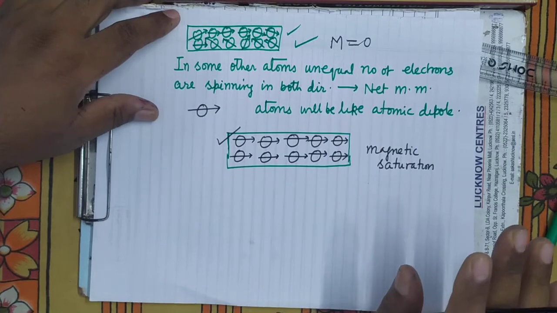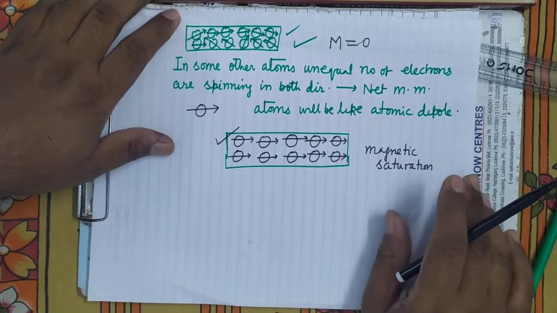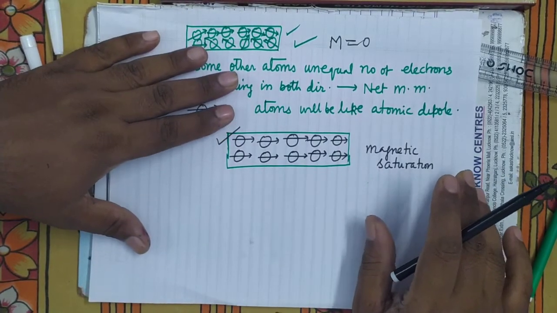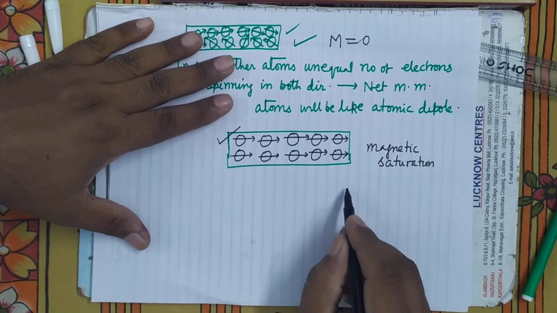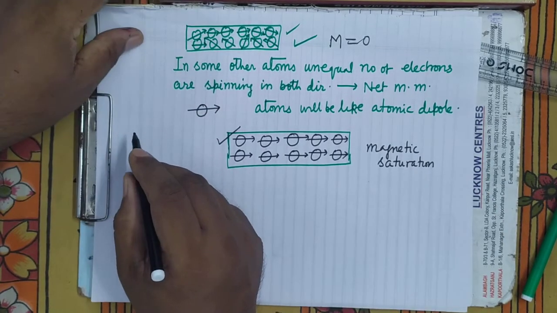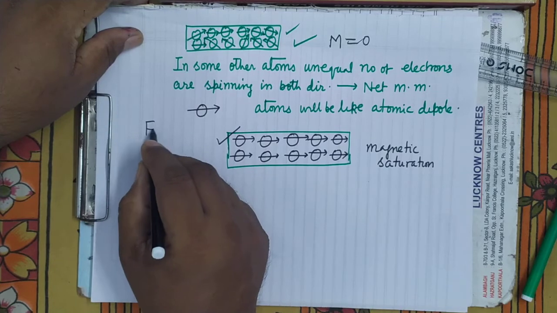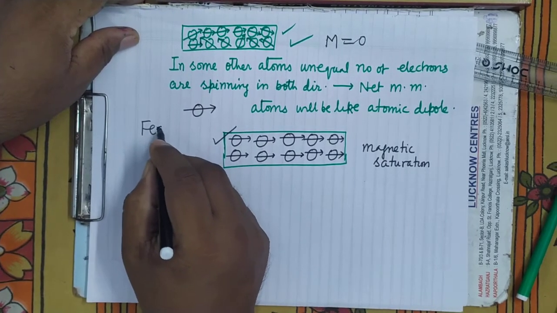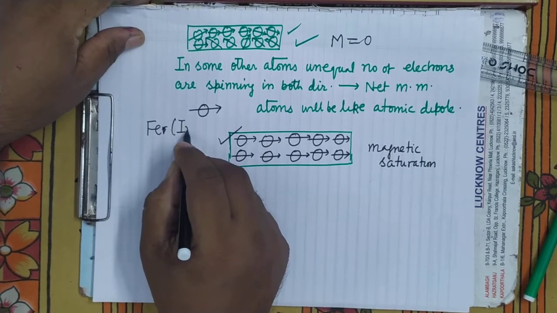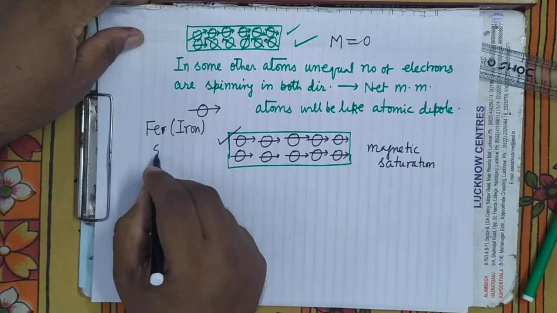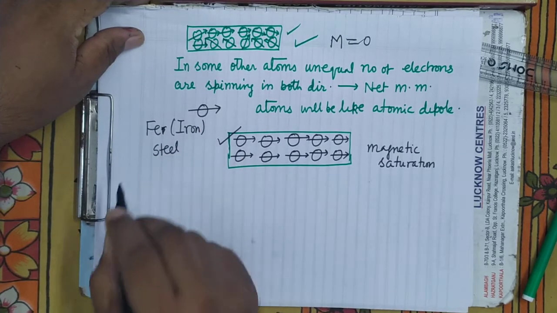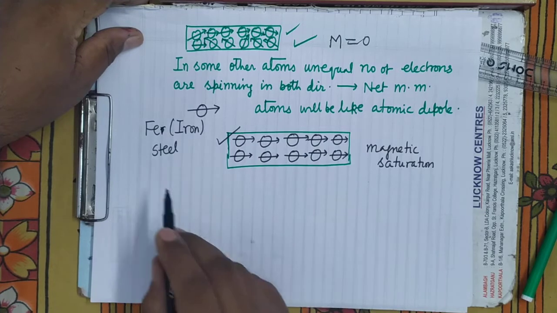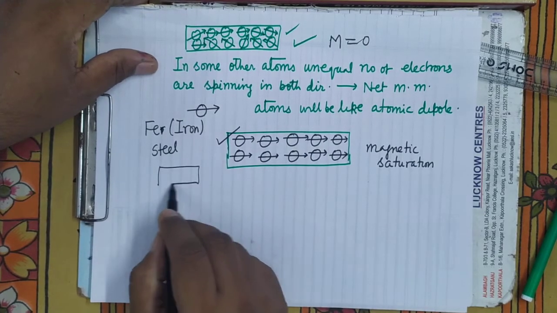Is it clear? Now see here, as we know, the substances which can be magnetized are iron, Fe, or steel. Have you thought that wood can be magnetized?